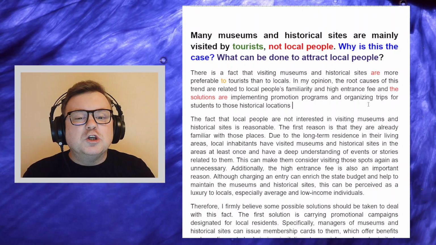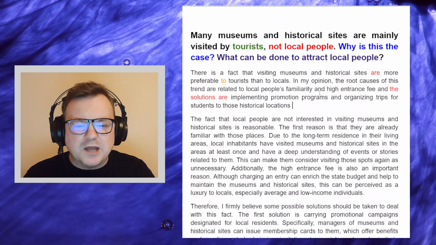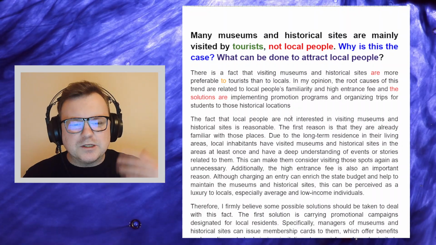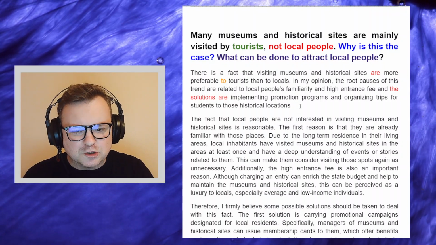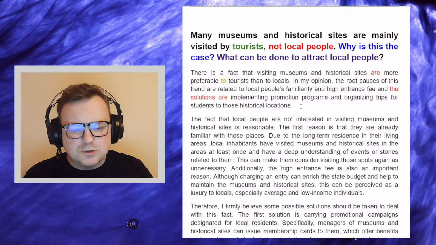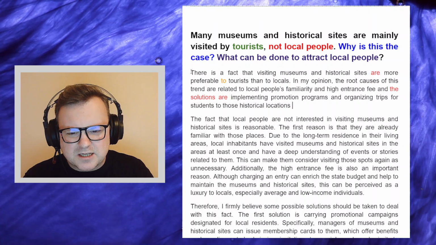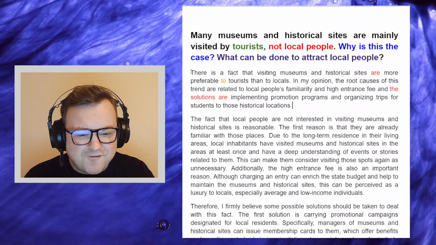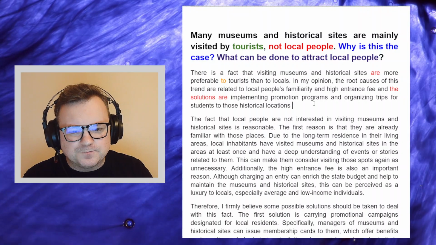Okay, again, you don't need to explain what the reasons are and what the solutions are in the introduction. That's why we use the body paragraphs. You only need to state what you are going to talk about. So, okay, you introduce the subject, you introduce the theme of the essay reasonably well. Grammar, vocab, mostly fine, but you try to do too much in your introduction.